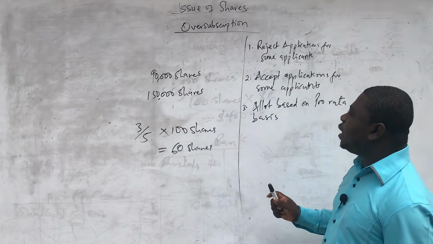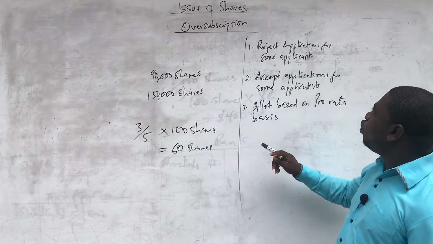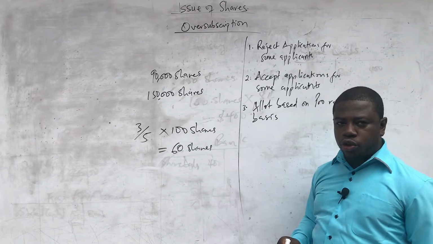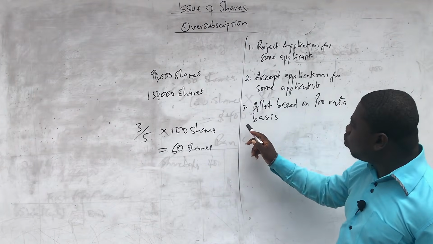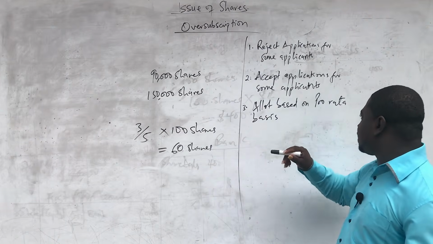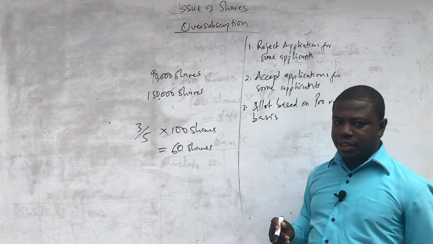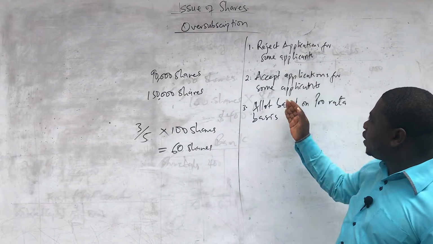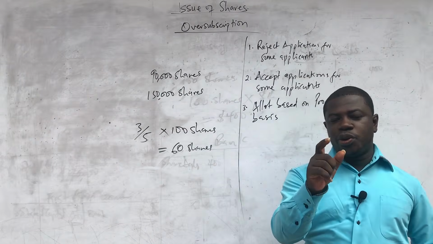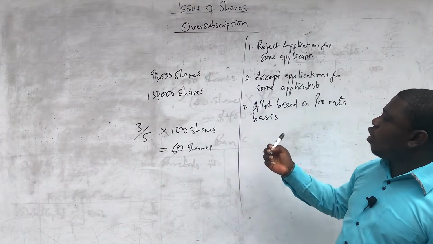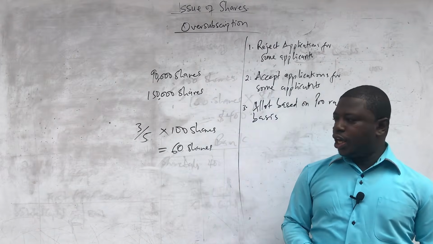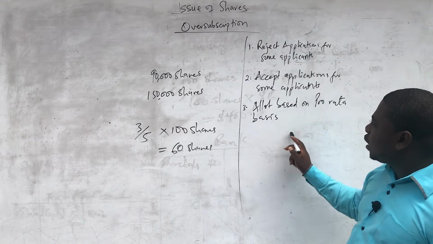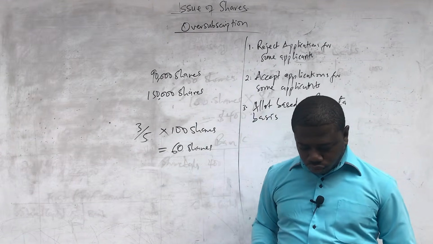So what I mean is that there could be an issue of shares where you are going to reject an application. In the same issue of shares, you are going to give preference to some people and allot all. And at the same time, you are going to allot based on a pro rata basis. So a question can come which will have all these 3 decisions to be made. It is your responsibility as a student to be able to apply all these things on the shares. So we are going to take a question, but before we take a question, let me teach you how to treat allotment based on pro rata.